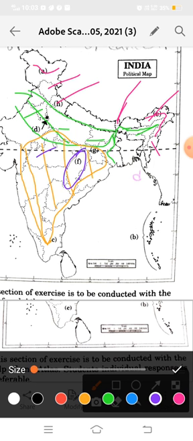And see, Chhattisgarh comes completely in the Deccan Plateau. Also Telangana, see here, it is also in the Deccan Plateau region. And then Maharashtra. Most of Maharashtra comes in the Deccan Plateau, and also Karnataka. So these are the four states, Maharashtra, Chhattisgarh, Telangana and Karnataka, which fall in the Deccan Plateau region.